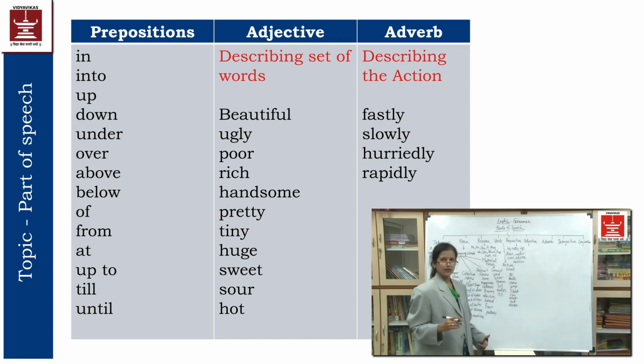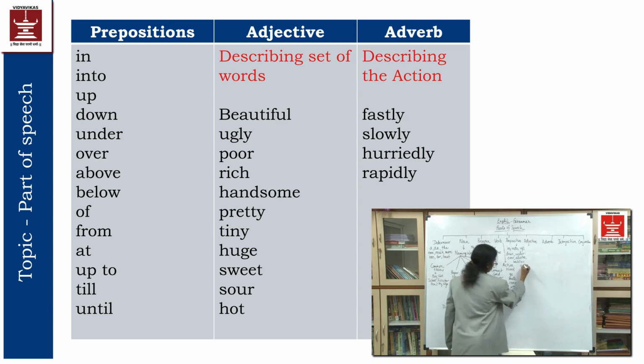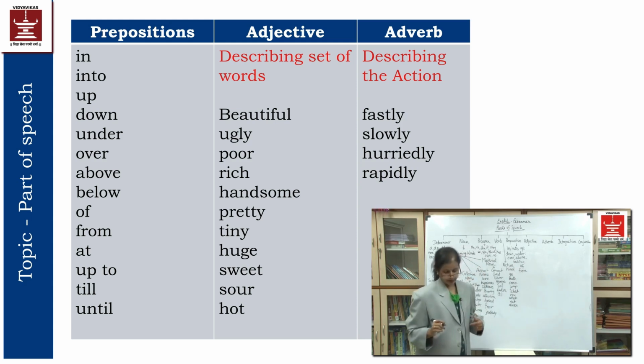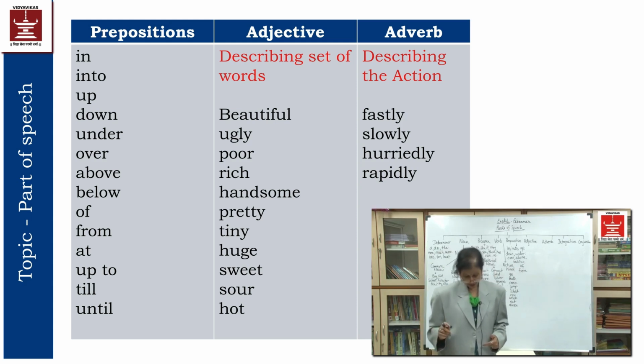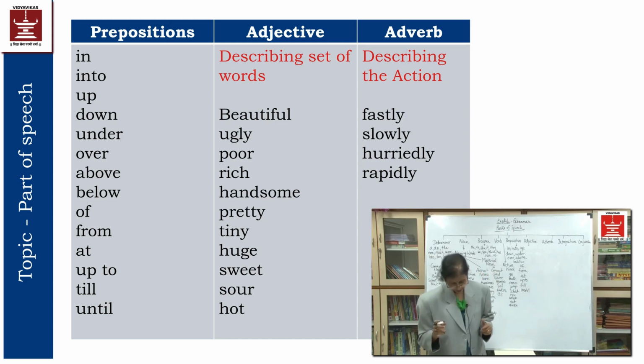So many prepositions we use. Of, from. So these are the prepositions which are being used during the sentence. Then at, up to. Okay. So in this way, till, until. These are the prepositions which are explaining or describing the action which occurs in the sentence.